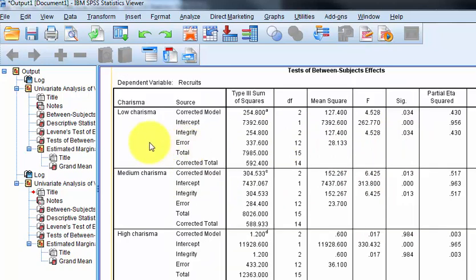So this is a simple effect. Simple effect, strictly we're only using the integrities as the groups, but only those that have been marked with low charisma. This is a simple effect. This is a simple effect. This is a simple effect.